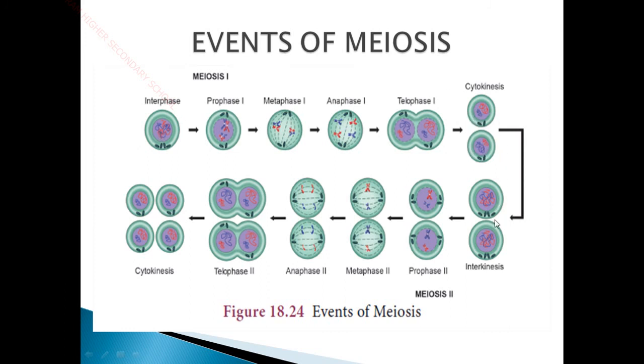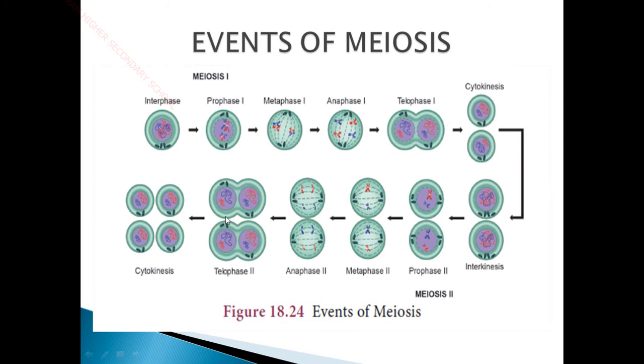Once again during interkinesis the chromosomes uncoil and unwind and form a clear chromosome structure, and duplication of chromosomes happens. During metaphase they are aligned in the equatorial plane, and in anaphase they are pulled apart towards the opposite poles of the cell with the help of centrioles.